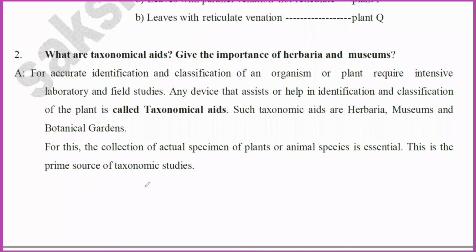Now, what are the taxonomical aids? And give the importance of herbaria and museum. This is most important at examination level. This is most important for accurate identification. For accurate identification and classification of an organism,